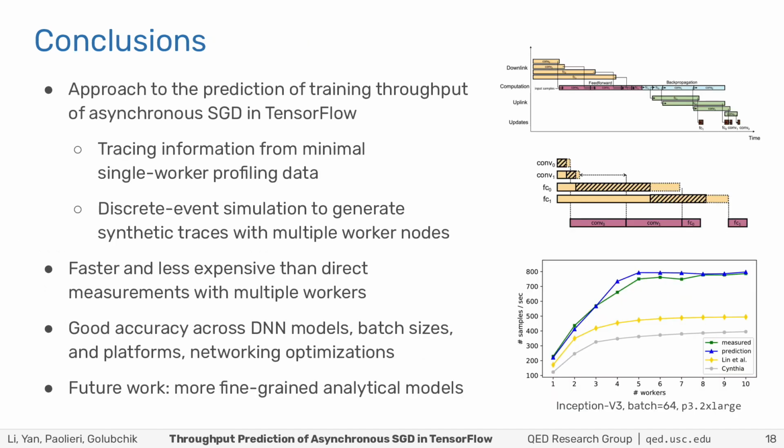In conclusion, our work proposed an approach to the prediction of training throughput of asynchronous stochastic gradient descent in TensorFlow. This approach extracts tracing information from minimal single worker profiling and performs discrete event simulation to generate synthetic traces with multiple workers. Experimental results show good prediction accuracy across DNN models, batch sizes, and platforms, as well as implementation variants of TensorFlow, including networking optimizations.